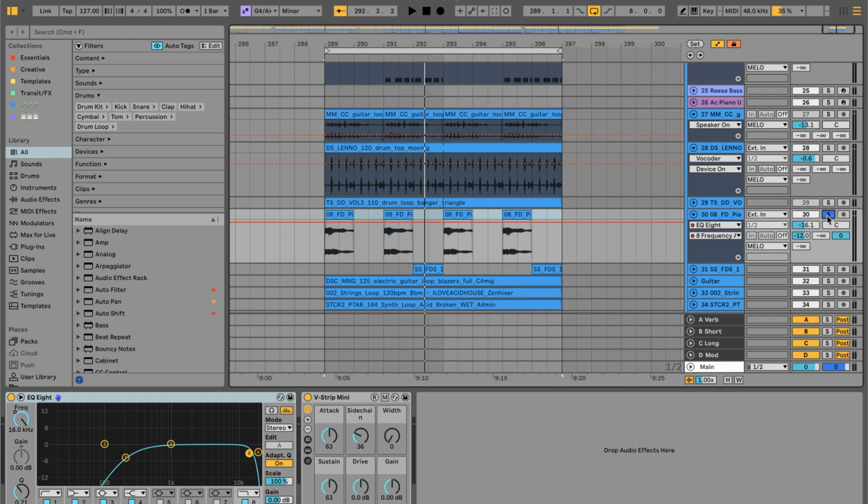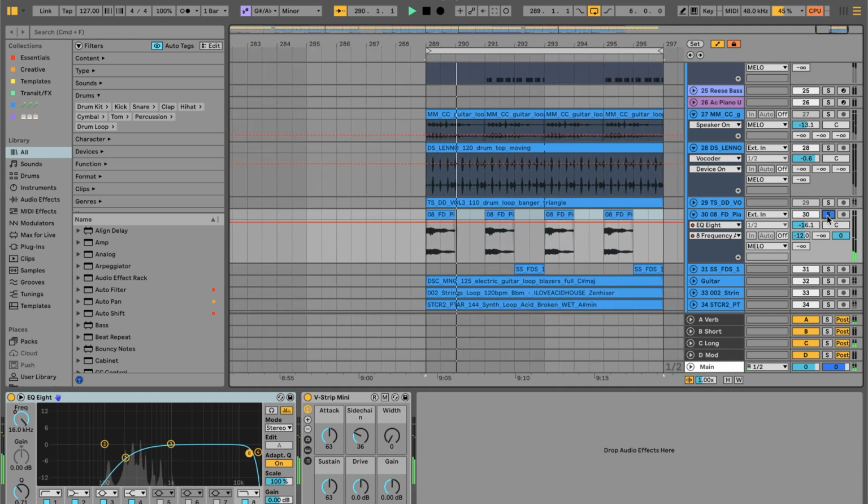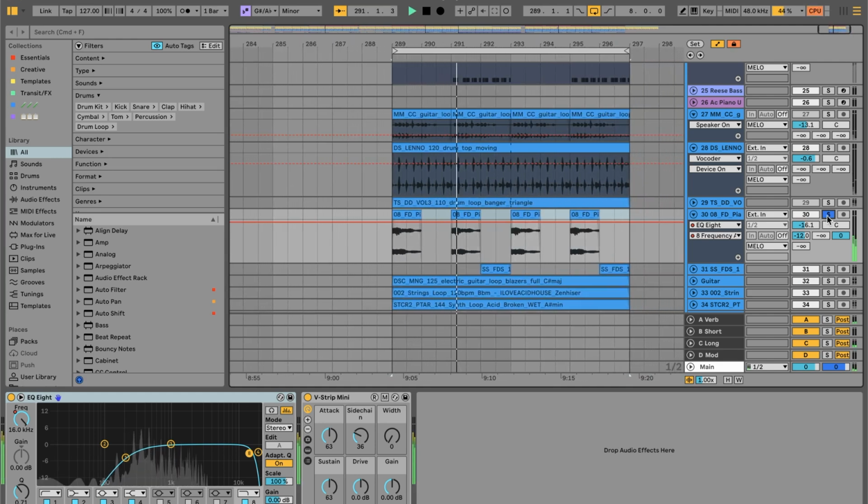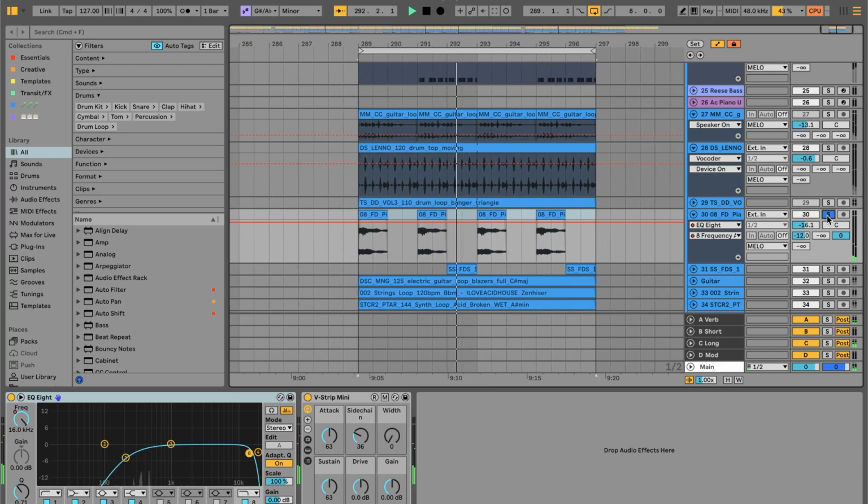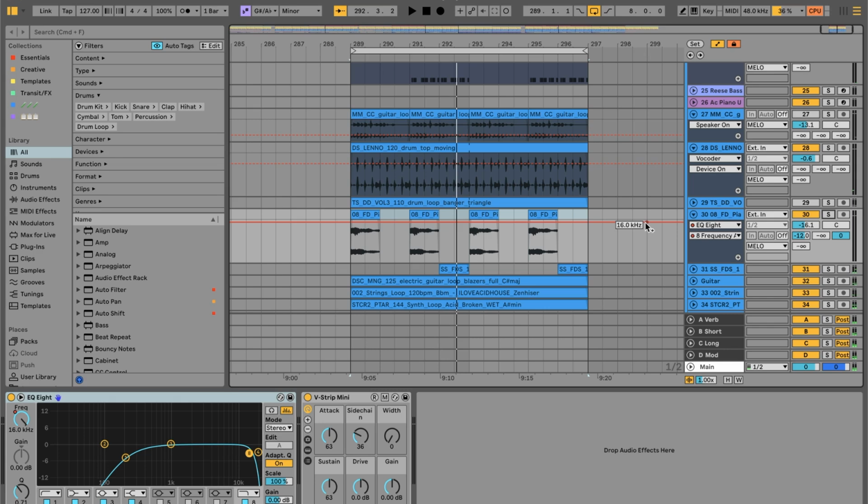Next up is this piano chord. This was really trying to emulate what Chris Lake was doing in the live stream, actually playing in some Rhodes, I believe.